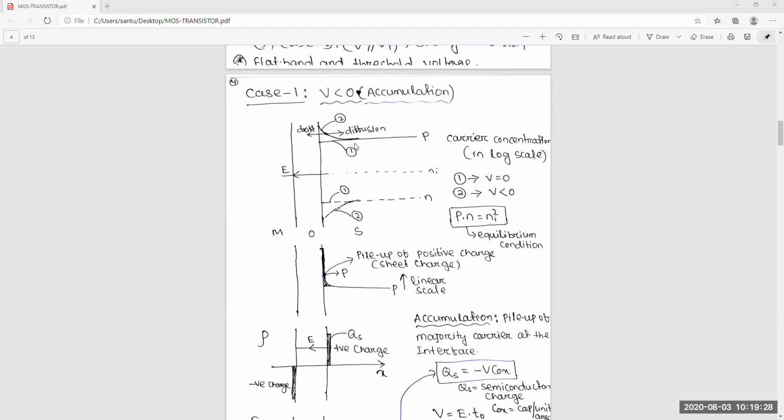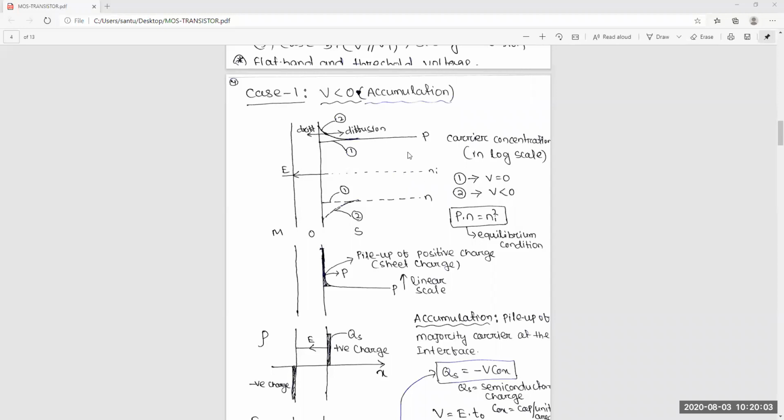So generally, I have mentioned 1. 1 means V is equal to 0. I have written here, at 1, V is equal to 0. So when V is equal to 0, as I said in the previous slide, there is no charge flow in this structure. So everything is flat. Okay. Now what we will do is decrease the voltage, so the voltage will be less than 0.